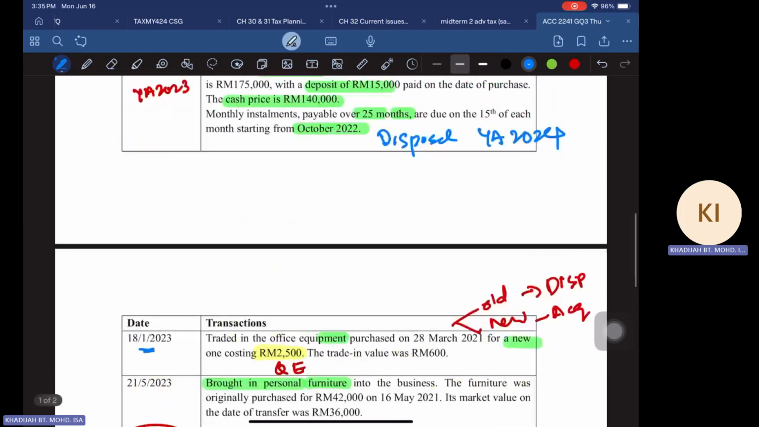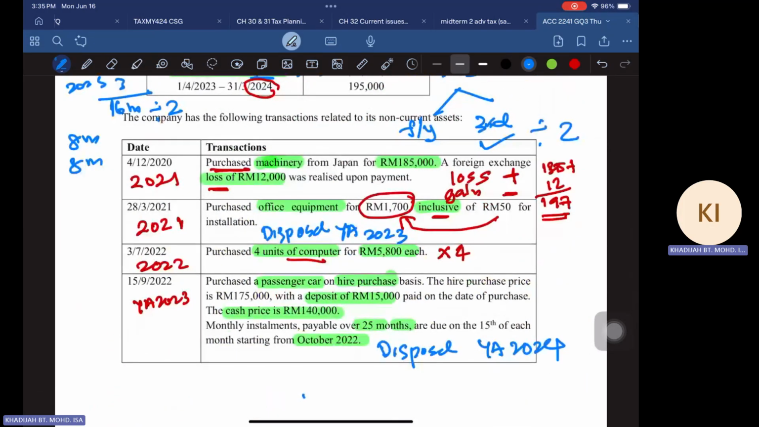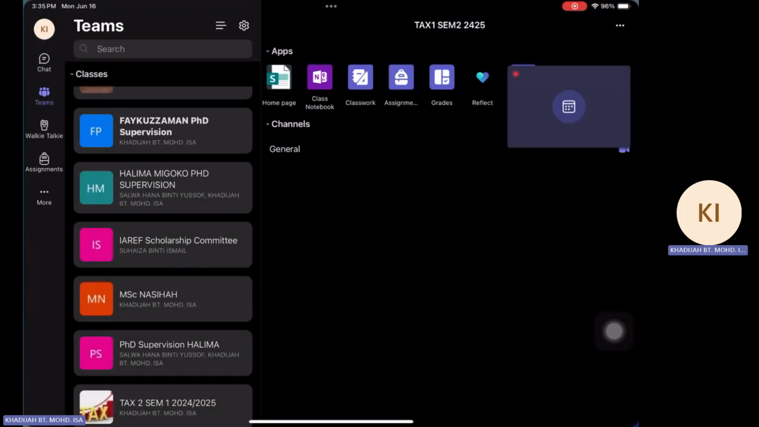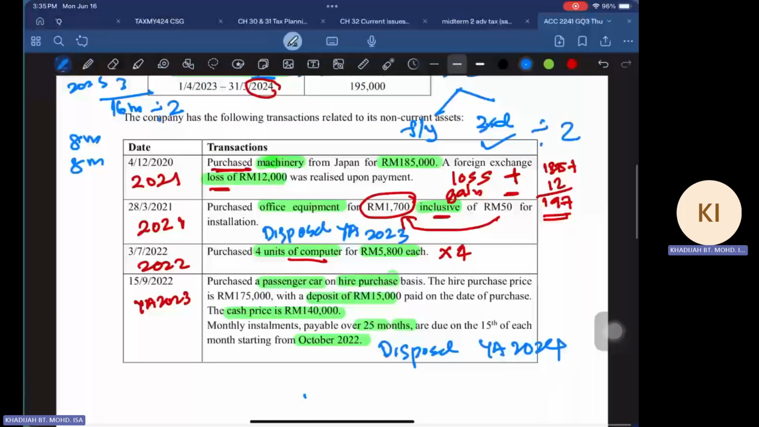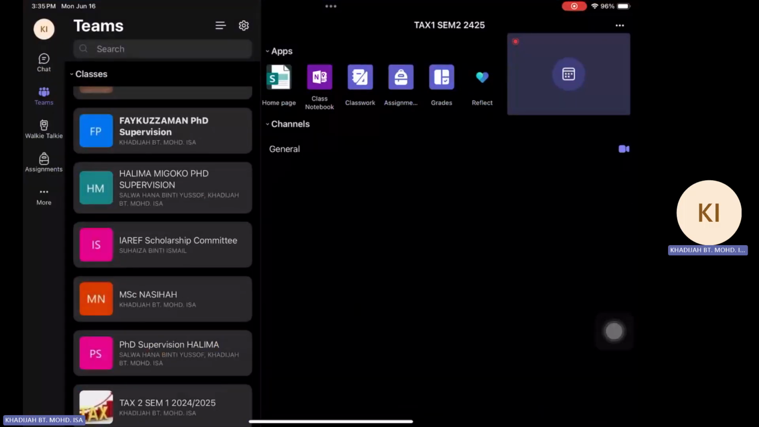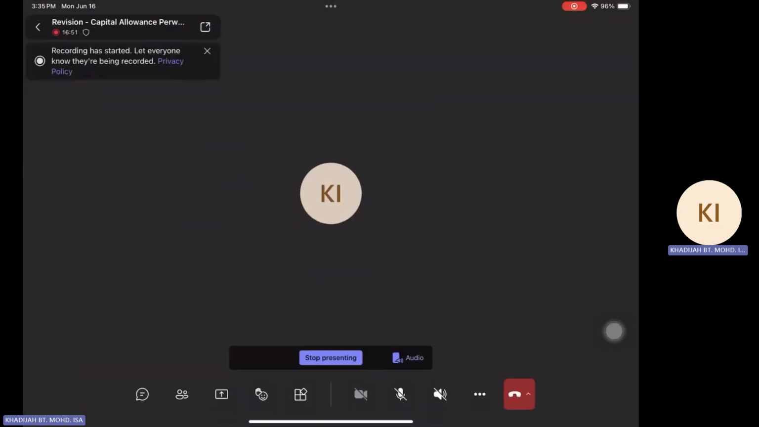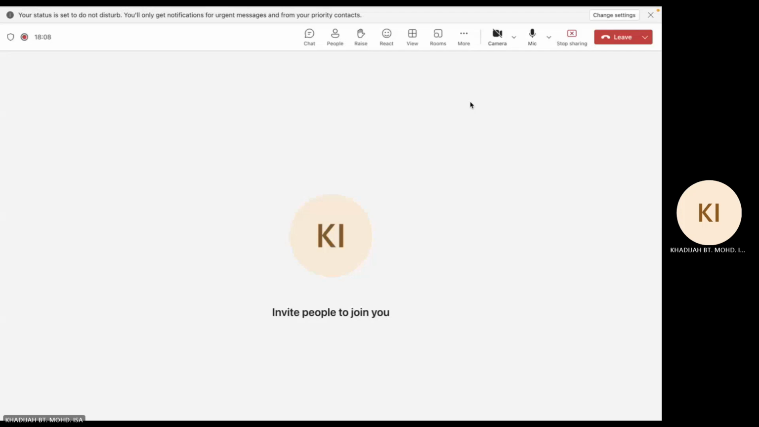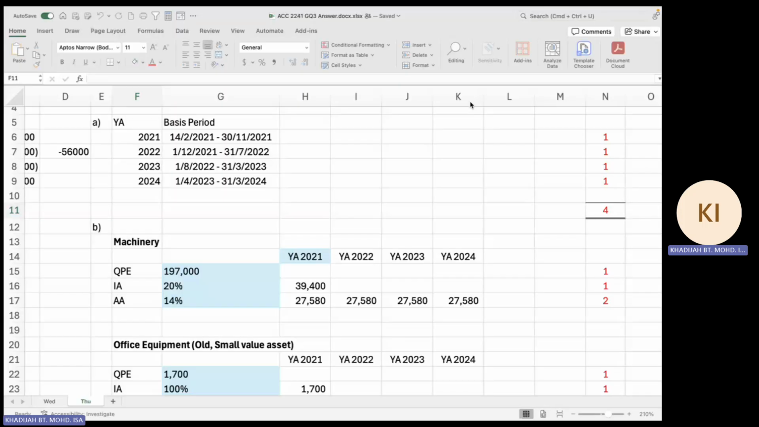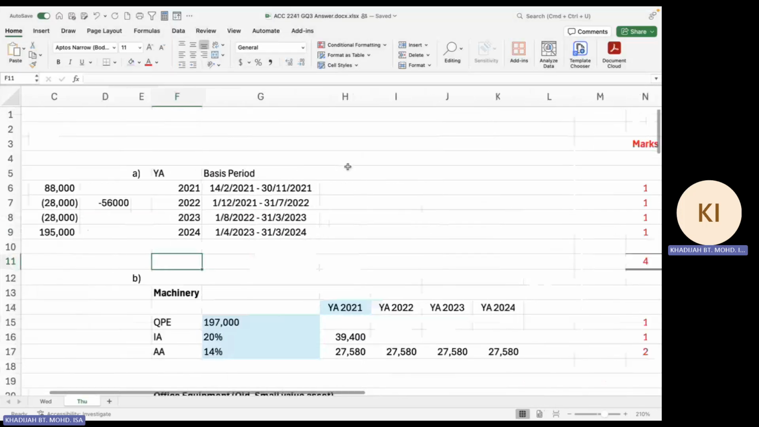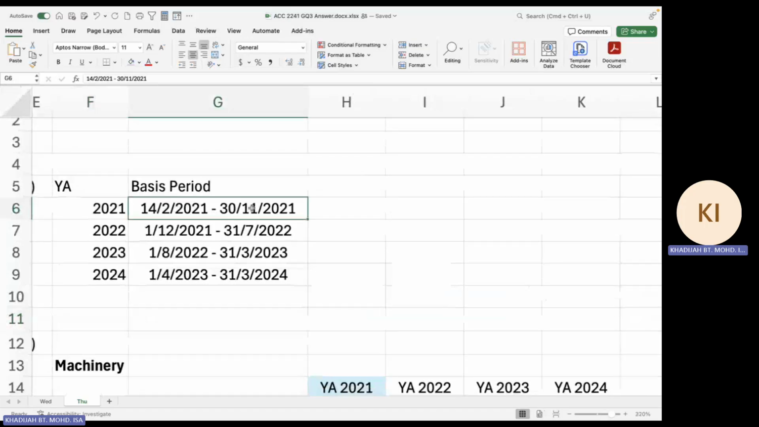All right. So let's look into the computation. Okay, so this is the answer from my Excel. All right, the basis period that we have decided earlier. So for YA 2021, 2022, 2023, and 2024.